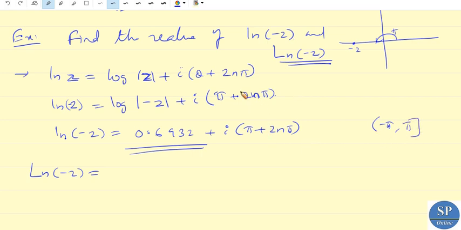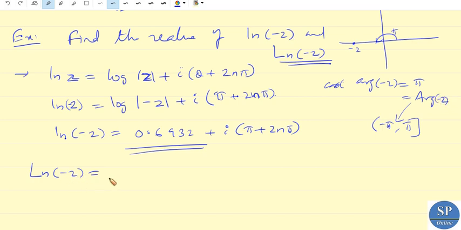So here the argument of minus 2 is pi, which lies between minus pi to pi. This is the capital Arg of minus 2.